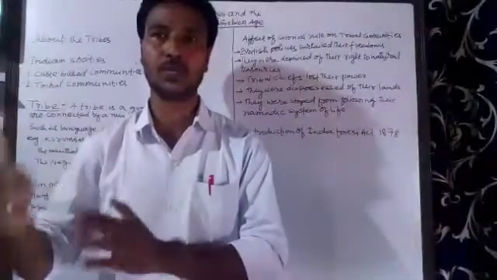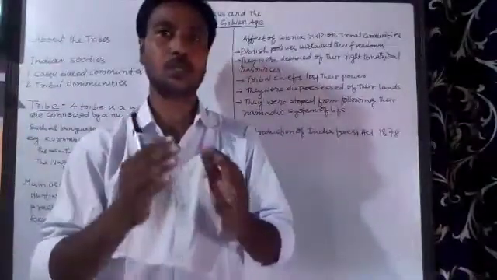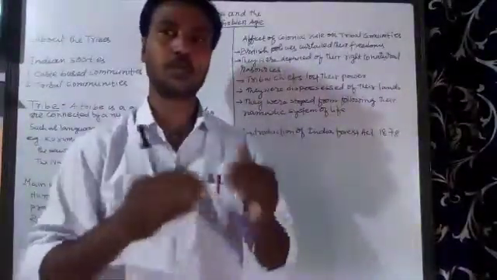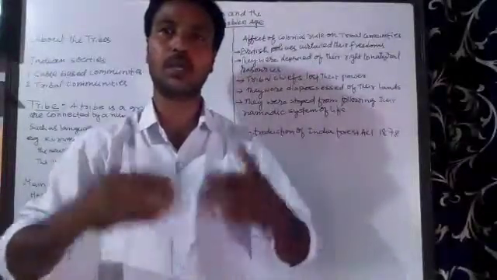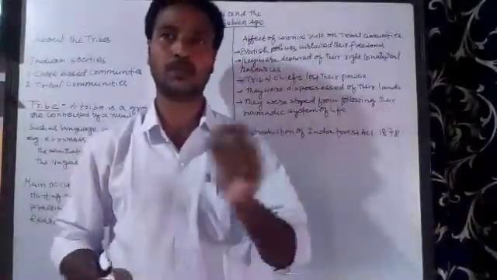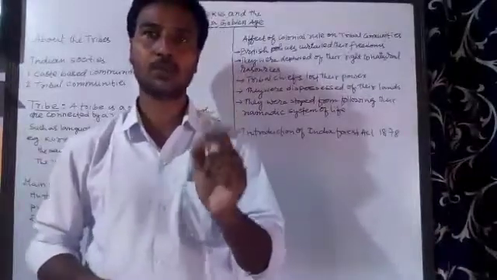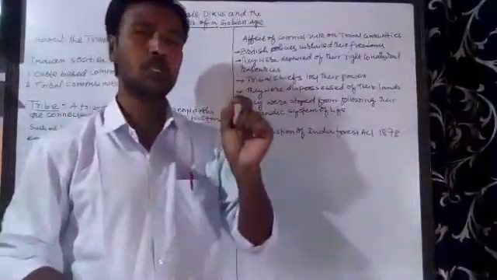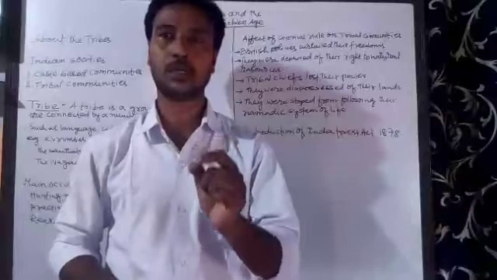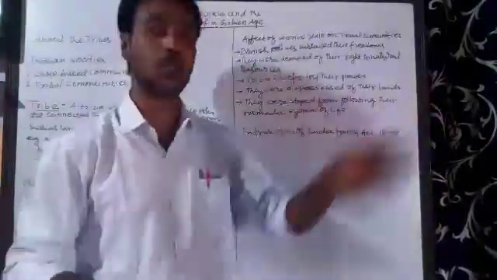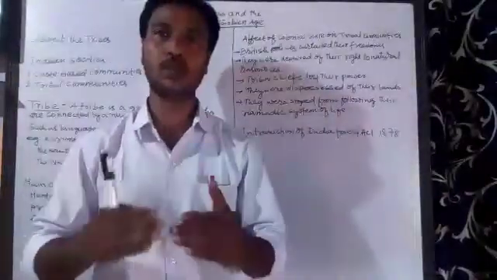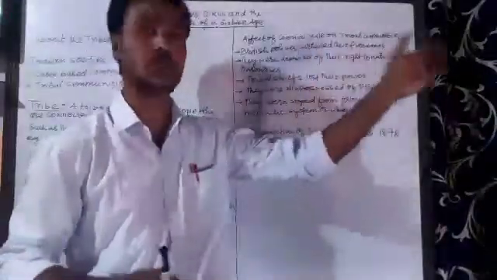They practiced shifting cultivation because these forest areas were their places where they lived and did all kinds of activities, and there was no restriction. But because of the colonial rule, the British government started interfering in their matters, and therefore many of their freedoms were curtailed.